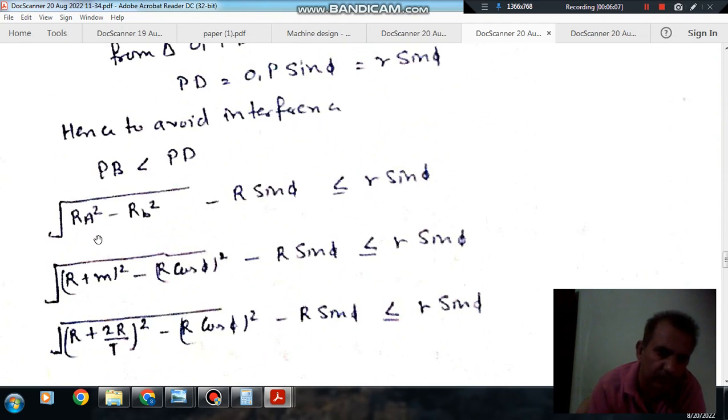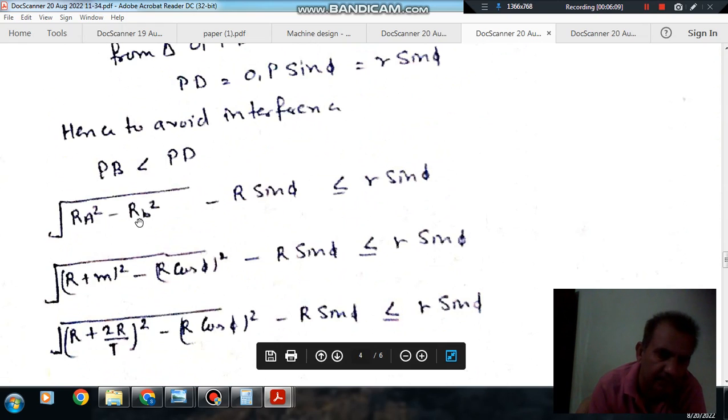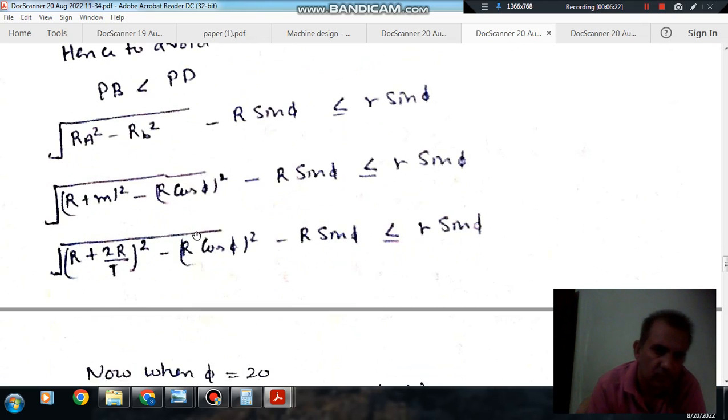Now we can put RA as R plus M and RB as R cos phi. So the equation becomes the square root of (R plus M) whole square minus (R cos phi) whole square, minus R sin phi, less than or equal to small r sin phi. We can put module M as d by t, or 2r by t. So now it will be the square root of (R plus 2R by t) whole square minus (R cos phi) whole square, minus R sin phi, less than or equal to small r sin phi.